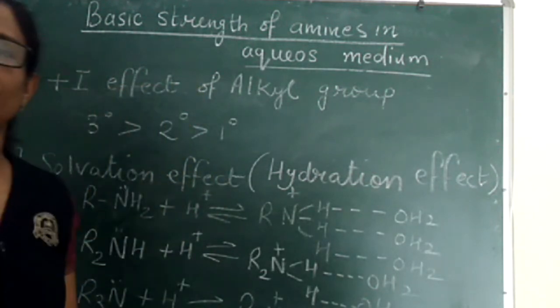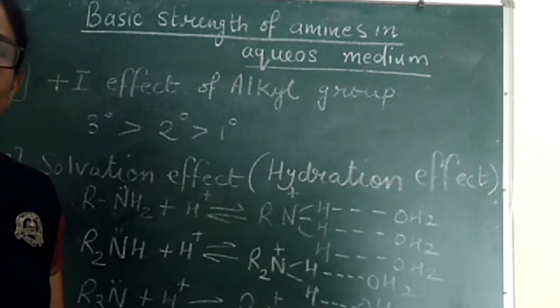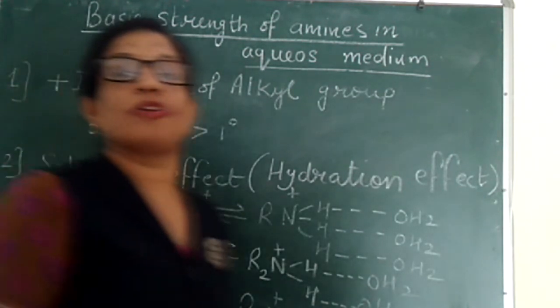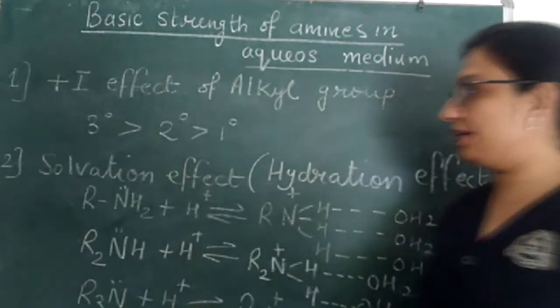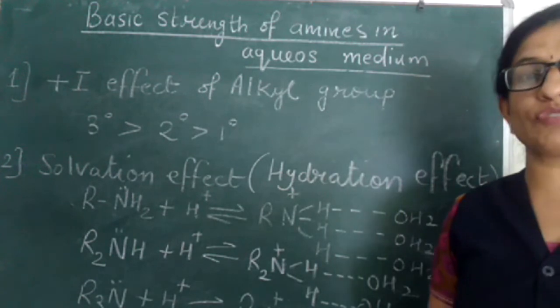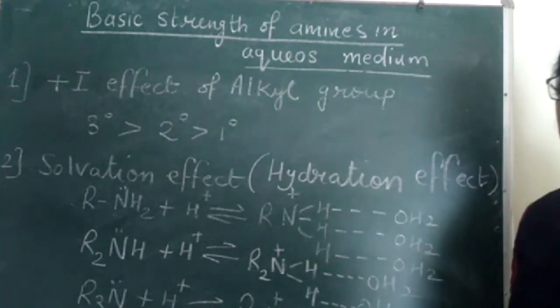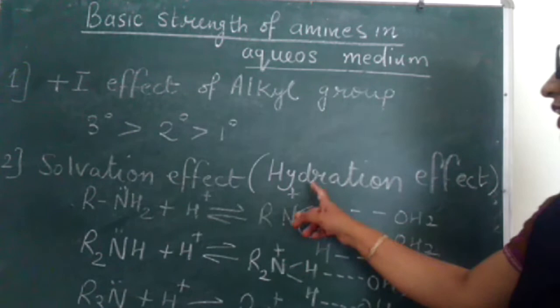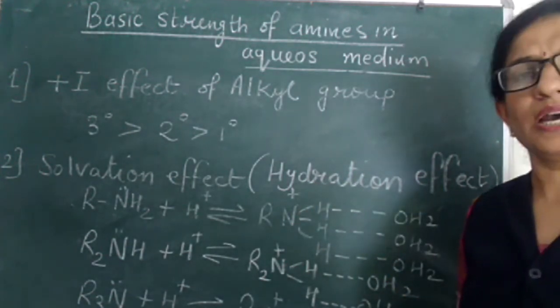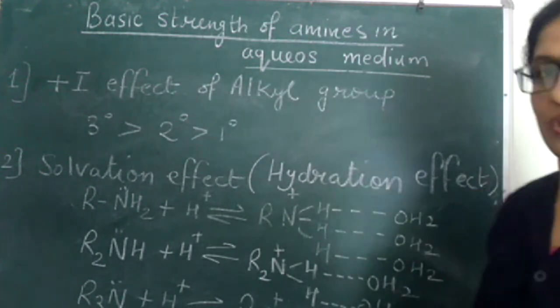So here also the first factor is same. What is the second factor which decides the basic strength of amines in aqueous medium? That is the solvation effect. Now here, because we are talking in aqueous medium, we can use a better word, hydration effect. Hydration effect when the solvent is water, otherwise in general solvation effect.